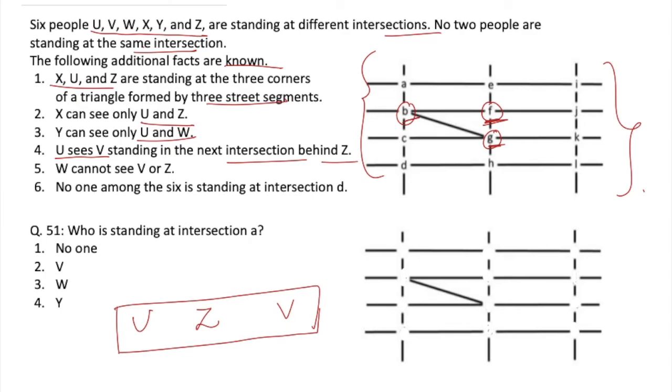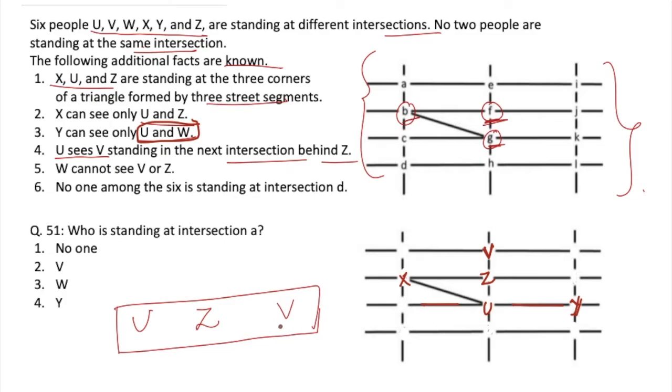So now the only case possible is if I place u here, z here and v here. Now x has to be at the third vertex, which will be this one, and y should be able to see u. So y will either be on the horizontal lines or on the vertical lines. Obviously y cannot see v and z because y can only see u and w according to information number 3. So y will be placed here.